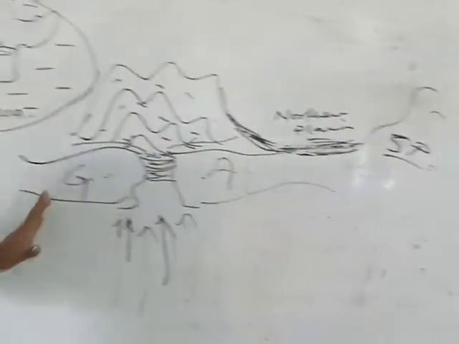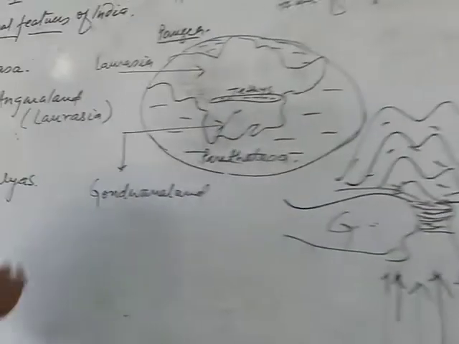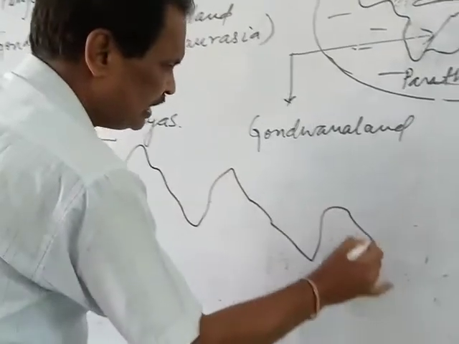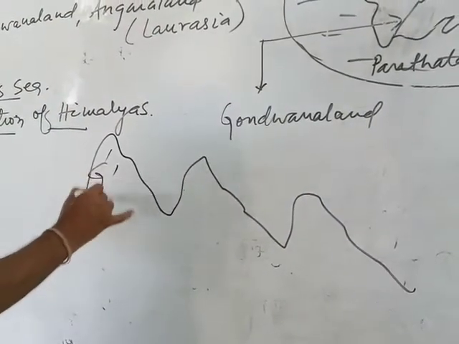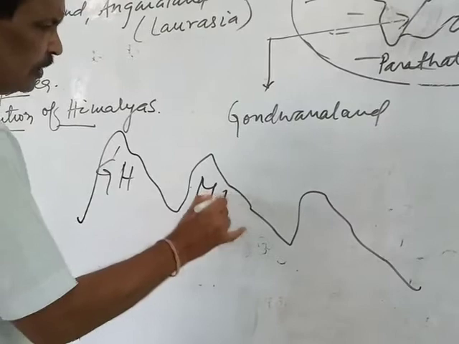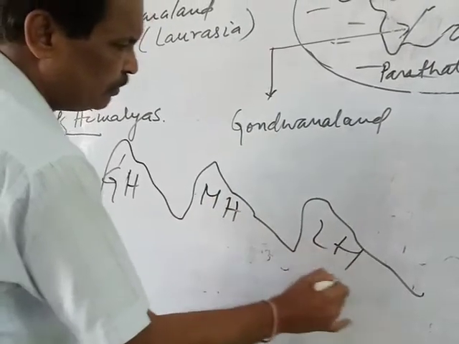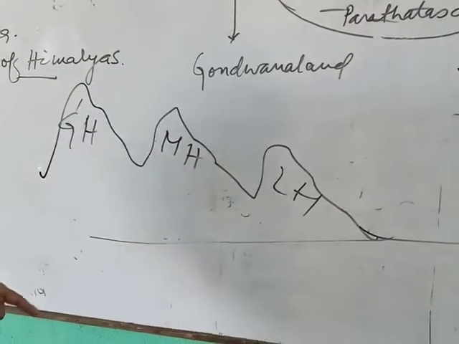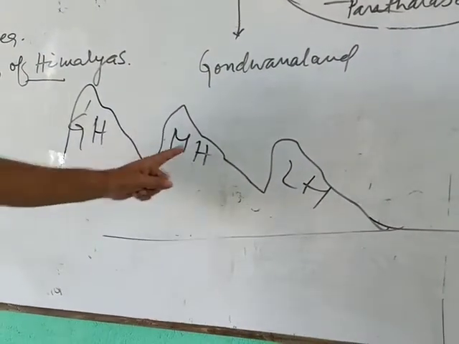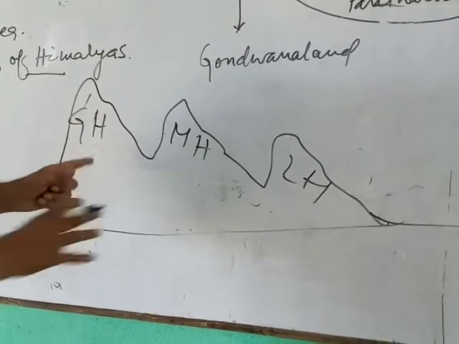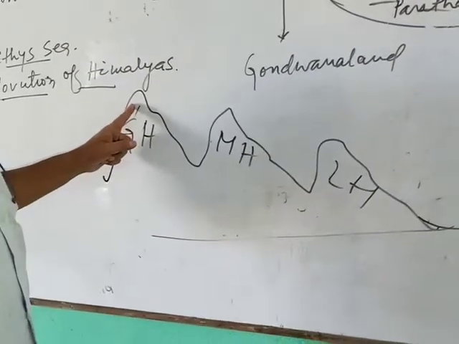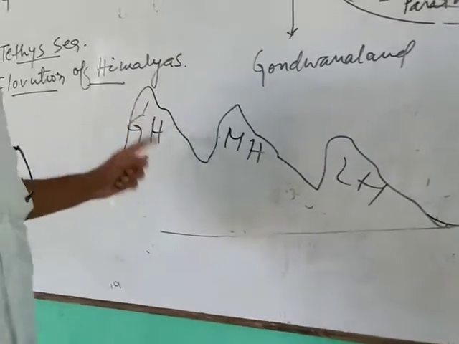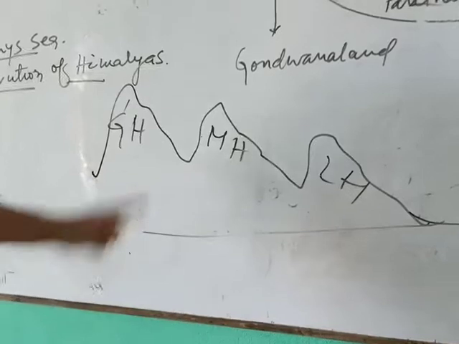So further, after the formation of the Himalayas, the Himalaya was formed in three stages: Greater Himalaya, Middle Himalaya, and Lower Himalaya. Three ranges were formed. Among the three ranges, there is a difference in elevation. The Greater Range was formed in the inner part of that Tethys Ocean, I mean the northern part of the Tethys Ocean, on the border of Tibet.